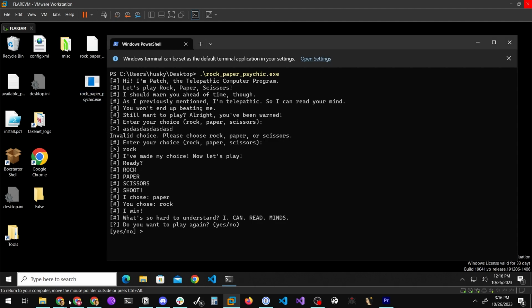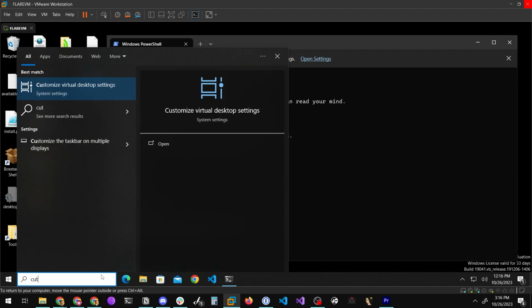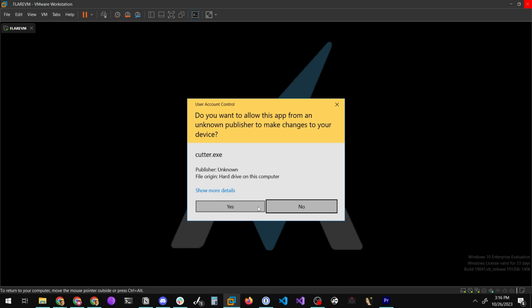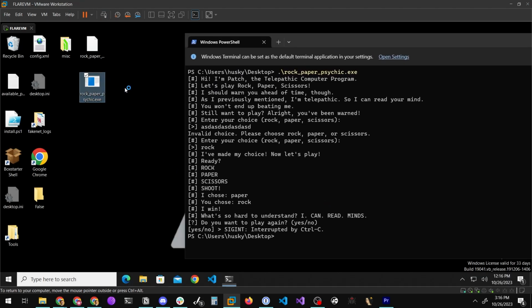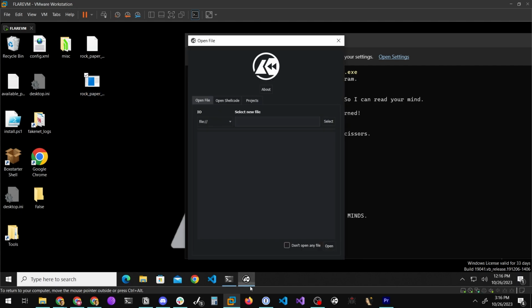So in this case, what do we do about this? We can try to play as many times as we want, but the computer's always going to win. Instead, remember that we have the binary on our computer. We are in control of the bytes of this binary statically as it resides on disk, and we're in control of the bytes of this binary in memory when it's actually running. So who's to say we can't make this program do what we want it to do? One way that we can do that is by binary patching.